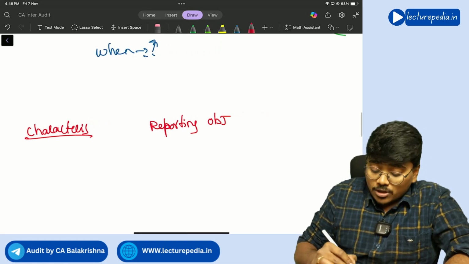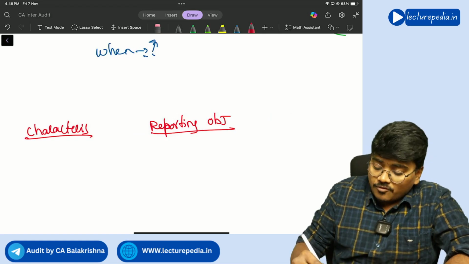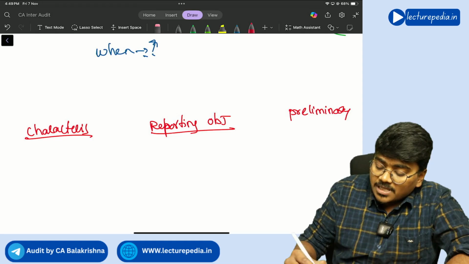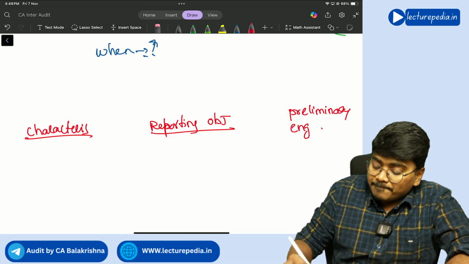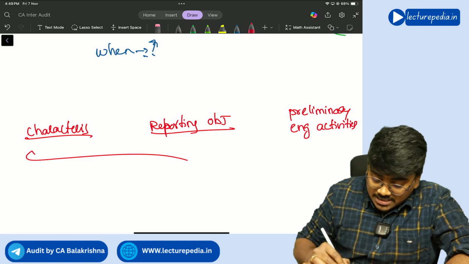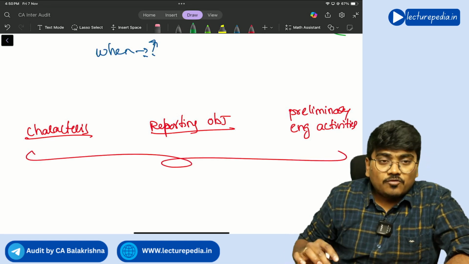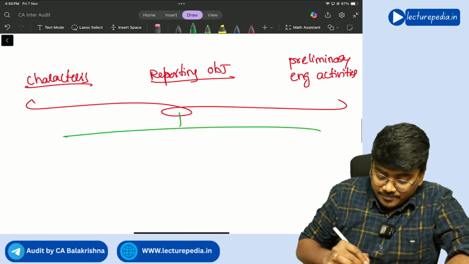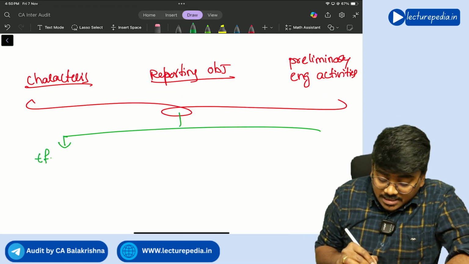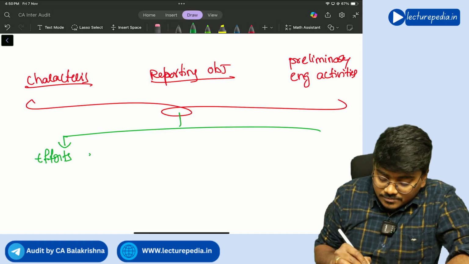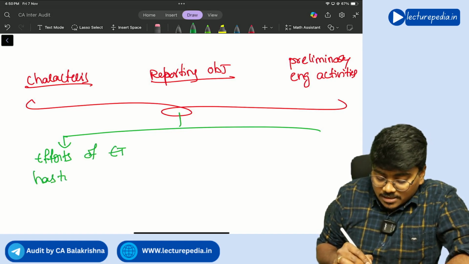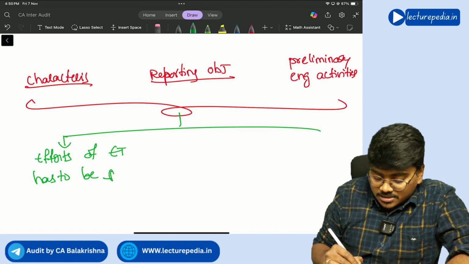Next, you have also identified the results of preliminary engagement activities. Now, based on these three things, the remaining two factors will depend, that is, in which direction the efforts of the engagement team have to be focused.